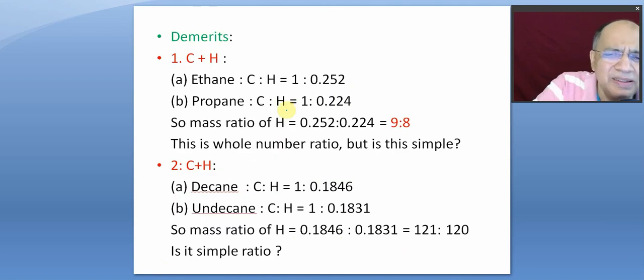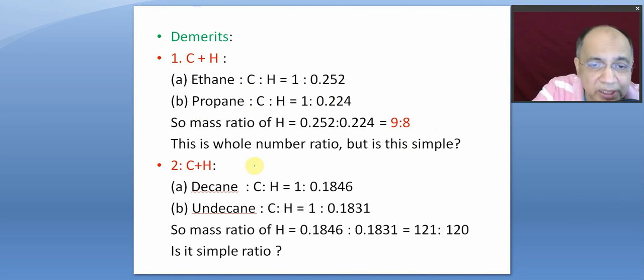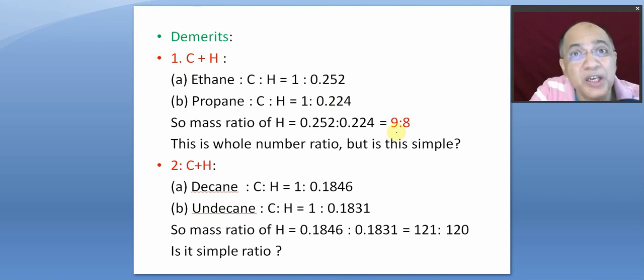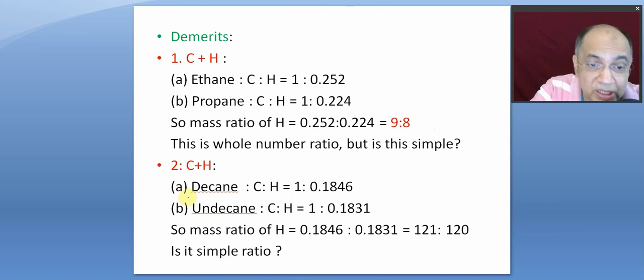Now, even at those times, they found many demerits after some time. Ethane and propane had a mass ratio 1:this, 1:this. And if you divide, you won't get there so close that you cannot get, it came to 9:8. Is 9:8 a simple ratio? It's not.